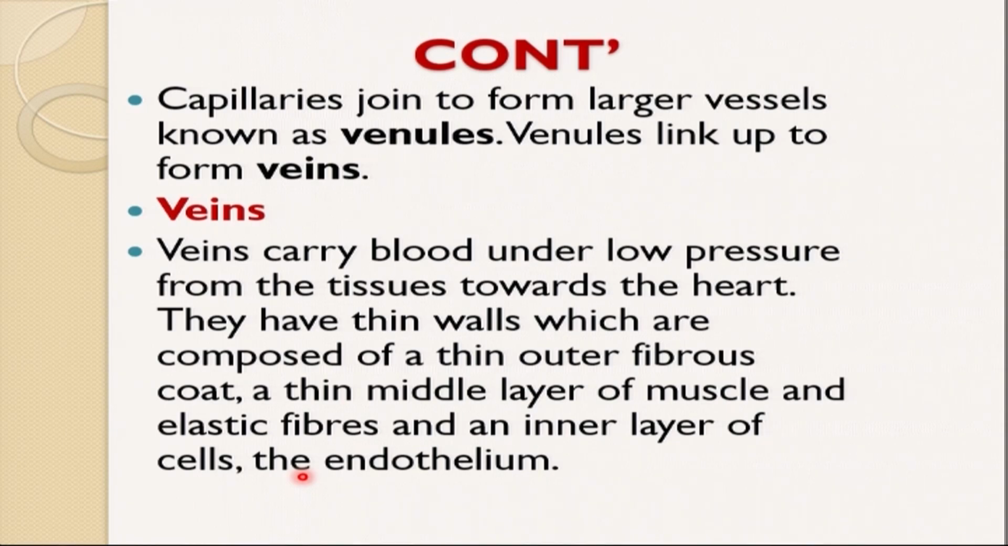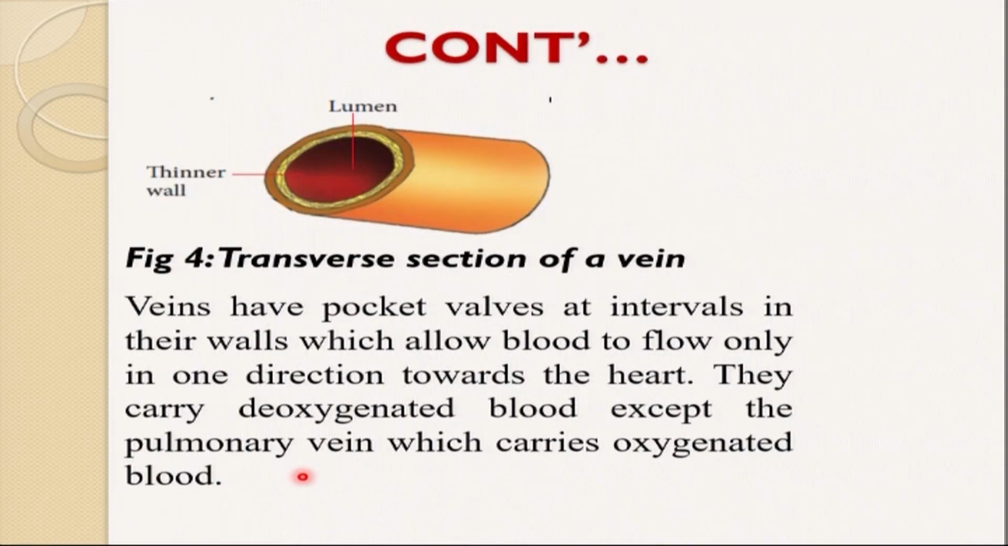They have thin walls, which are composed of a thin outer fibrous coat, a thin middle layer of muscles and elastic fibers, and an inner layer of cells called endothelium. Let's have a transverse section of the vein.